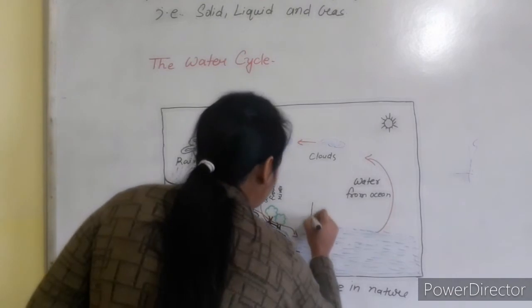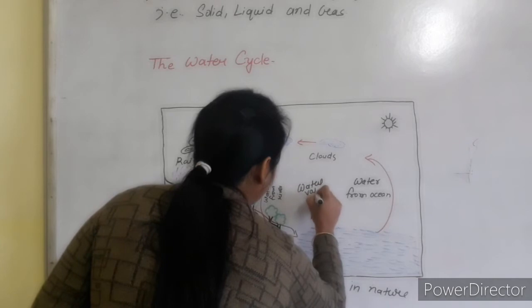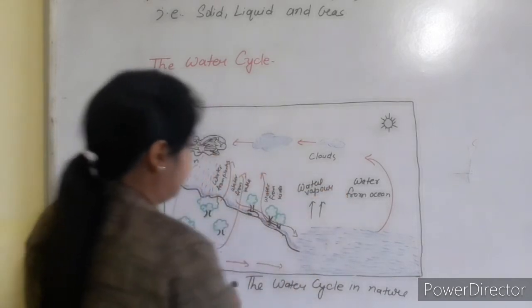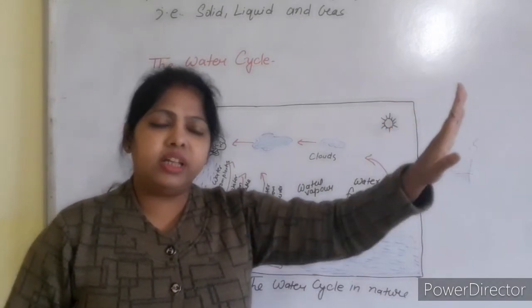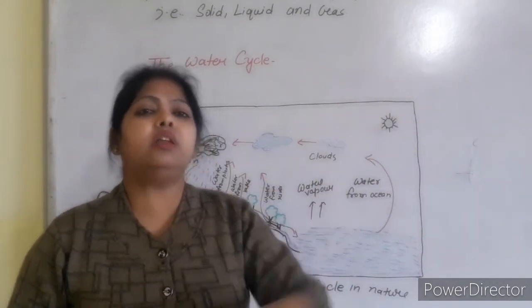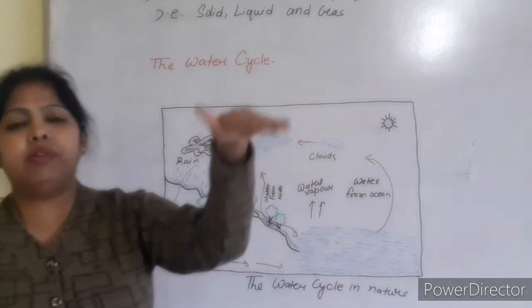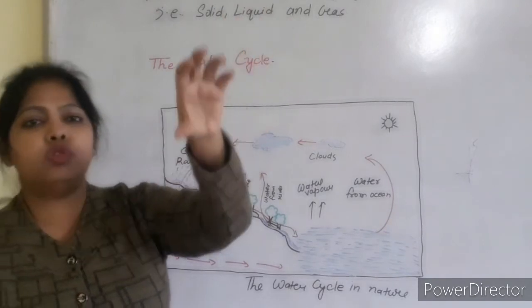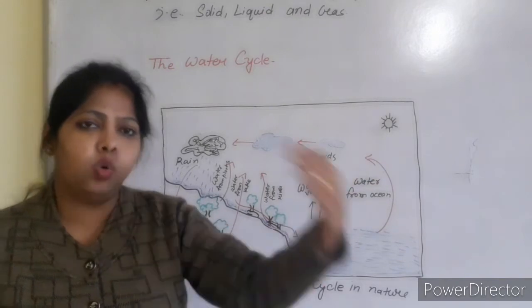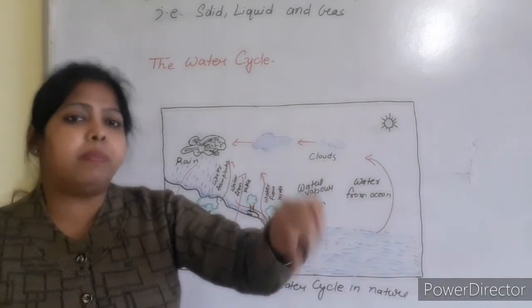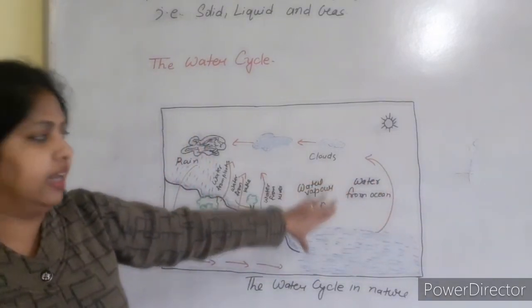Here it was not shown in your diagram, I will show. This is the water vapor, or you can say the steam. When it rises up to a certain height, what will happen? As I told you, whenever you boil water at your home, if you put a plate above the steam or water vapor, you see that some water droplets are seen on that plate. That means after cooling down, this water vapor turns back into water. These things happen here only.